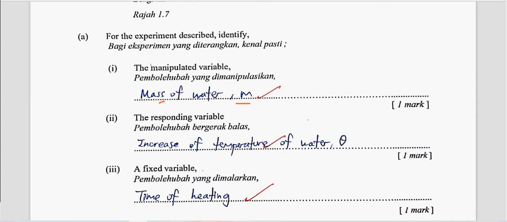It's good to write the symbol. Okay, mass of water, you write the symbol. And then the responding variable will be the increase of temperature. Okay, write the symbol. So you can get this from the first sentence. Now, what is the fixed variable?